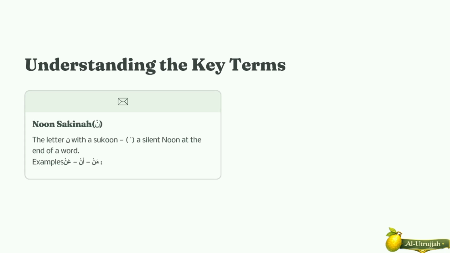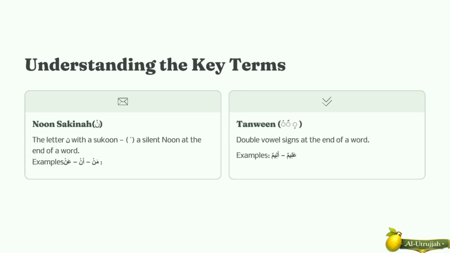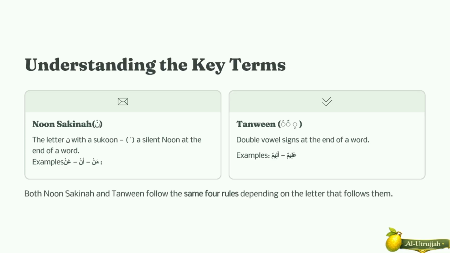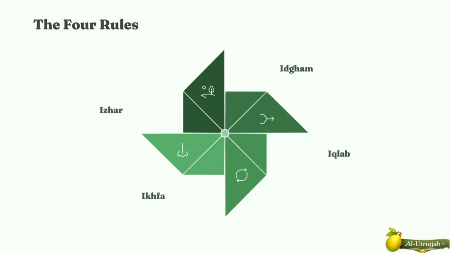Now let's talk about the rules of Noon Sakinah and Tanween. First, what is Noon Sakinah? It is the letter Noon with a sukoon, such as an. And what is Tanween? Tanween is the double vowel sign at the end of a word. Alimun, alimun. The good news is that Noon Sakinah and Tanween share the same 4 rules. These 4 rules are Izhar, Idgham, Iqlab, Ikhfa.